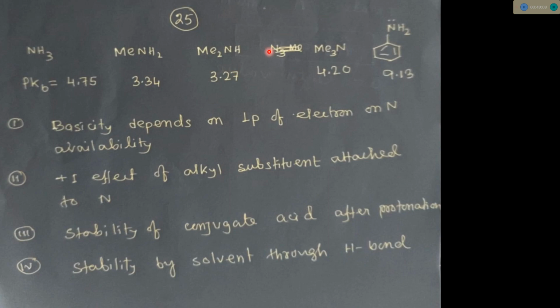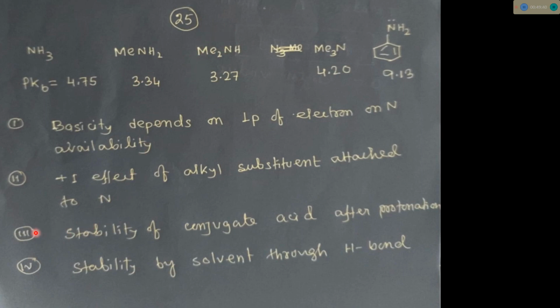If we consider overall these four effects, points 1, 2, 3 first. Tertiary amine, trimethylamine, will be more basic because the +I effect is more; three R groups are there. This is lowest; only one R group is there. This is moderate, the second; two R groups are there.